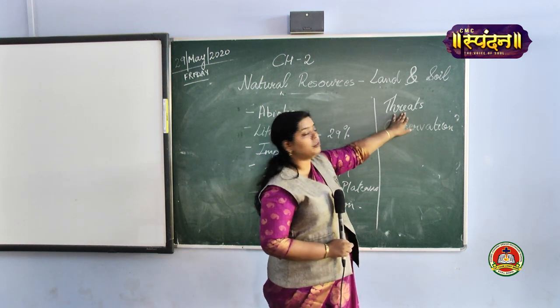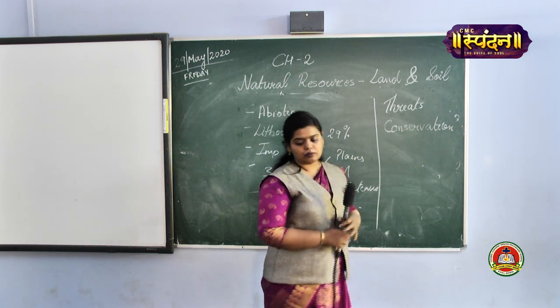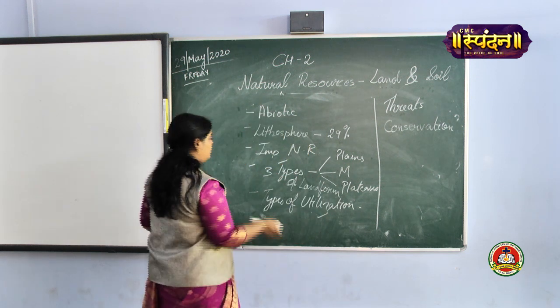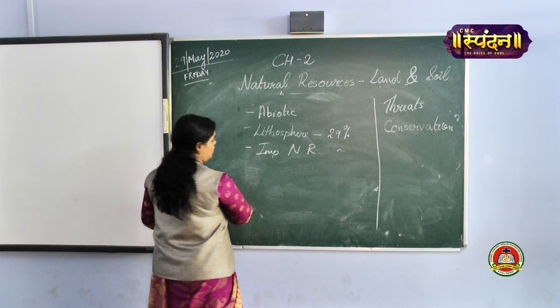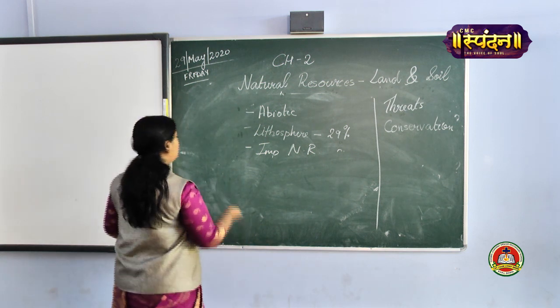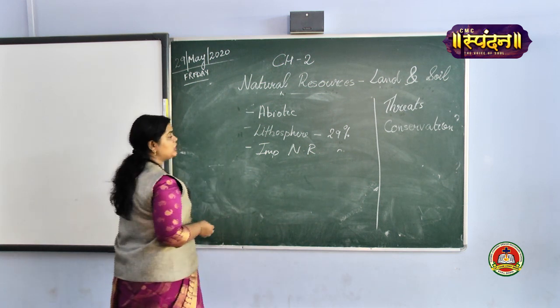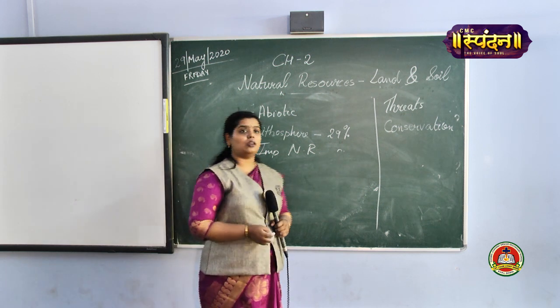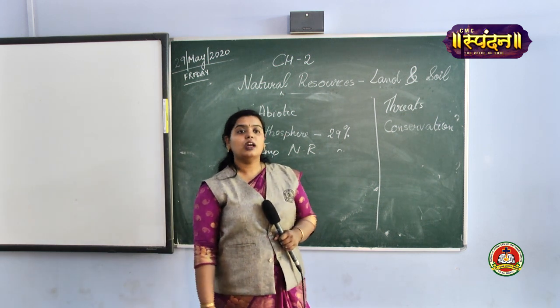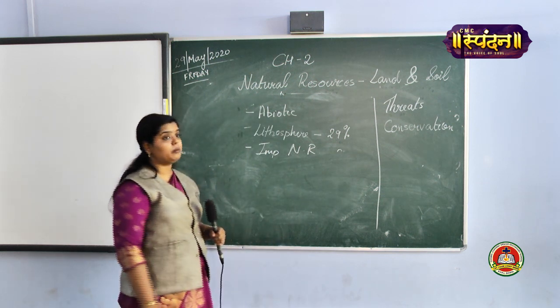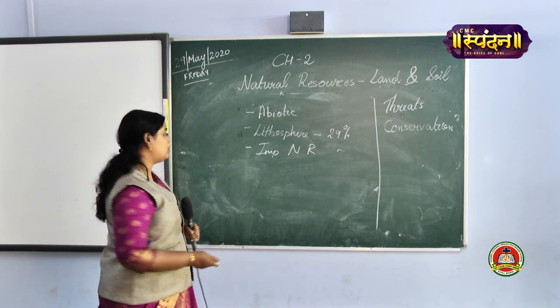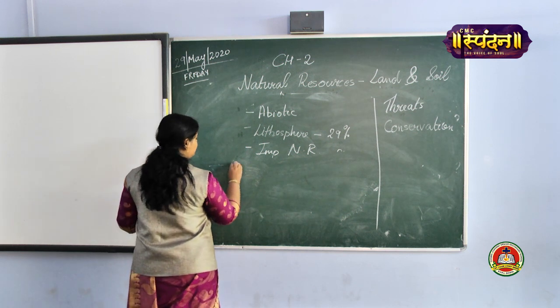We learned about the threats. Threats are your land degradation, deforestation, soil erosion. These are your threats. And how would you conserve it? Conservation would be done on the basis of afforestation.